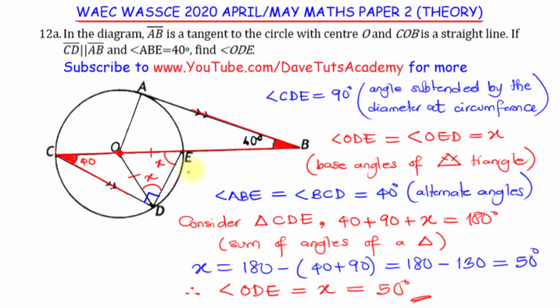And you can see how our understanding of parallel lines and the transversal running across them can help us to generate alternate angles, how the fact that the diameter of a circle subtends a right angle at the circumference here at D, and finally, the sum of angles of a triangle adding up to 180 degrees. All these postulates have helped us to evaluate the correct solution to this question: the angle ODE that we're asked to find is nothing but 50 degrees. All right.